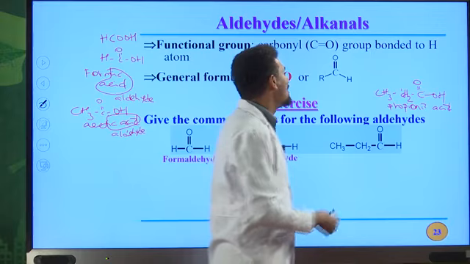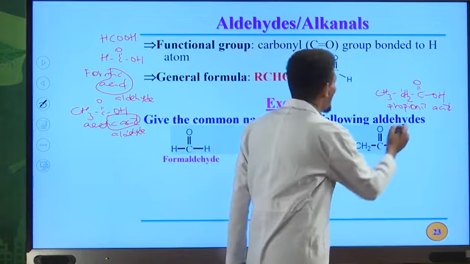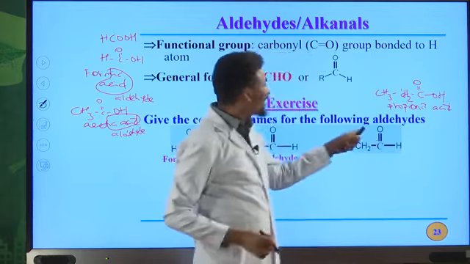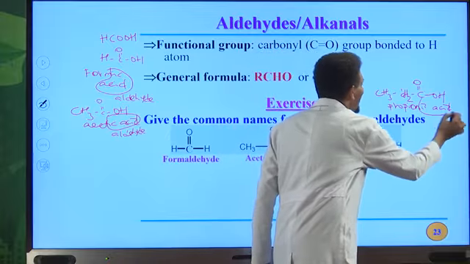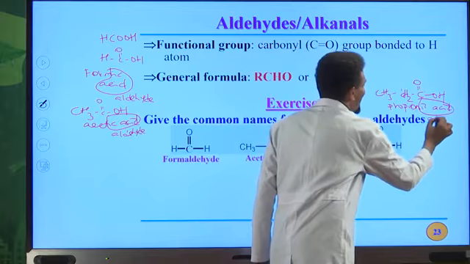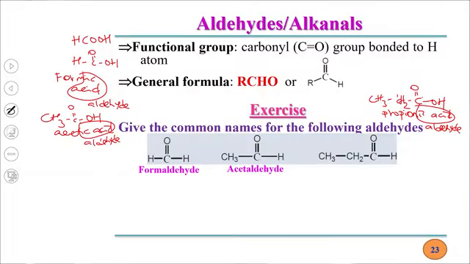This is the common name of an acid that contains 3 carbon atoms. So to name the common name of this aldehyde, the -ic acid of the carboxylic acid must be replaced by aldehyde. Therefore, the common name for this aldehyde is propionaldehyde.